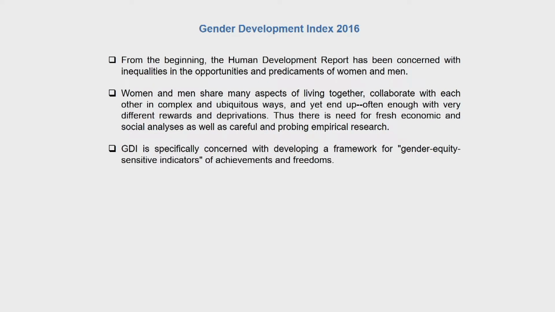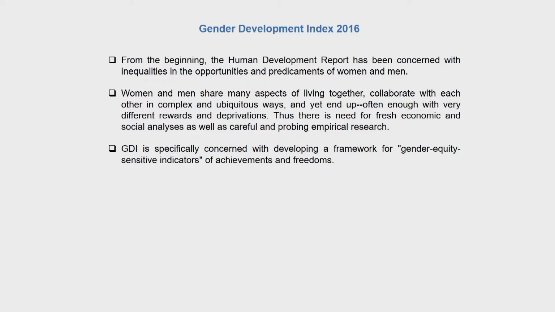So that brings us to this discussion on the Gender Development Index. Though the GDI was introduced in 1995, the discussion here in this class pertains to the latest calculations based upon the HDR report of 2016. As I have already said, the HDR has been largely concerned with inequalities in the opportunities and predicaments of women and men.